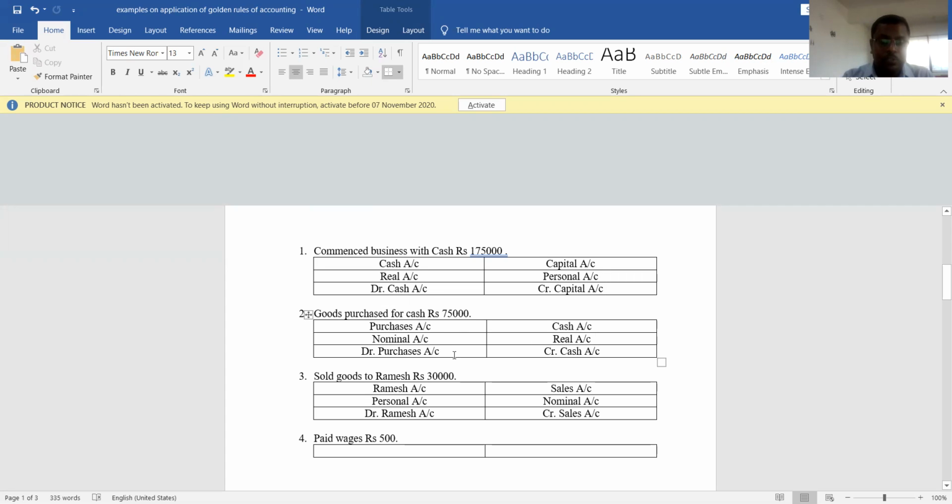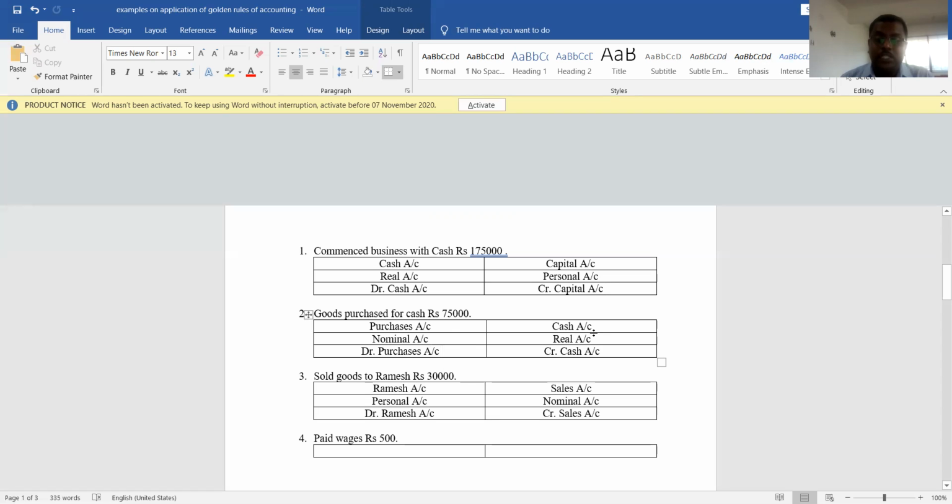Now let's see which rule is applicable. Debit rule is applicable to which account and credit rule is applicable to which account. Here it is nominal account. What is the debit and credit rule of nominal account? Debit all expenses and losses, credit all incomes and gains. So debit all expenses and losses. Purchases are expenses, so we need to debit purchases account.